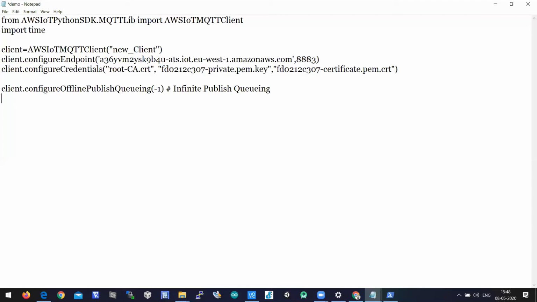And then you should talk about what the frequency of data transfer between the device and AWS IoT Core should be, in the next line. So client.configureDrainingFrequency, that is called draining frequency. You need to pass the frequency, say a frequency of 2 hertz. You can convert it into a time period here. If the frequency is determined, then you can easily identify the time, right? So what should be the frequency of sending data from the device to the cloud? So, the frequency of data transfer.